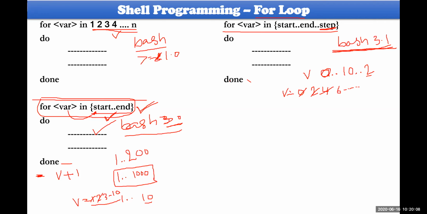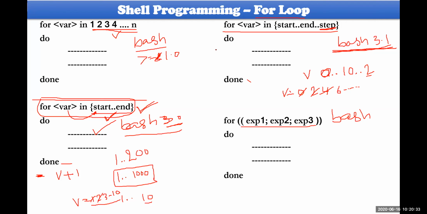Then it also seemed to have some problems. People were posting many problems to the developers, stating that it was not executing properly, so they introduced a C-programming-style for loop, something like this, which works from Bash 4.0 onwards. This kind of structure can be executed from 4.0 onwards. It is just like C programming.